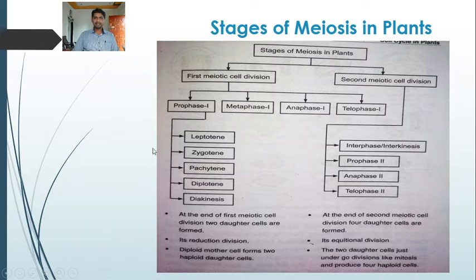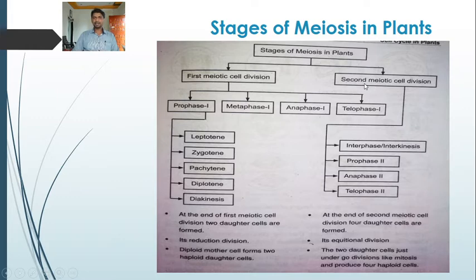These different substages of prophase first are made on the basis of the behavior of the chromosome in each phase, that is in leptotene, zygotene, pachytene, diplotene, and diakinesis. The chromosome behaves differently. So these are the subphases or substages of prophase first.